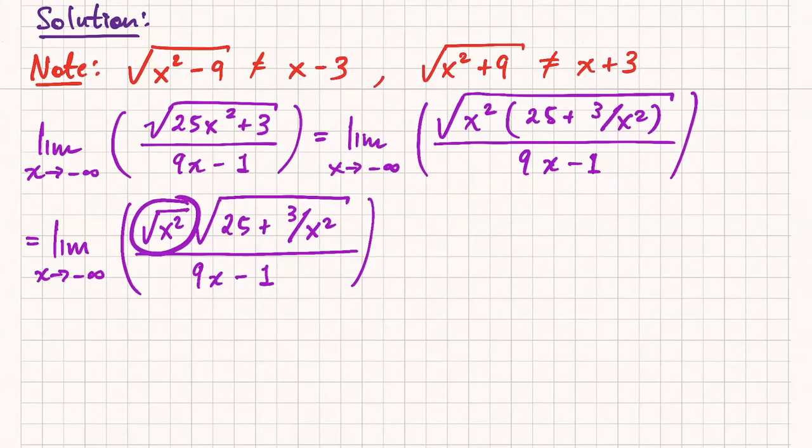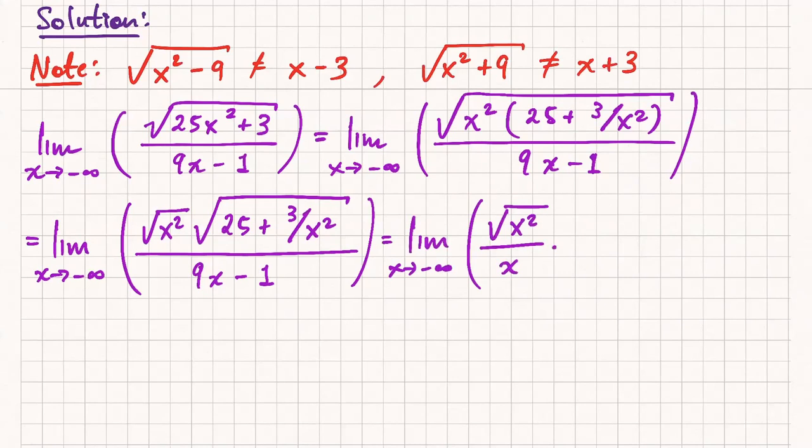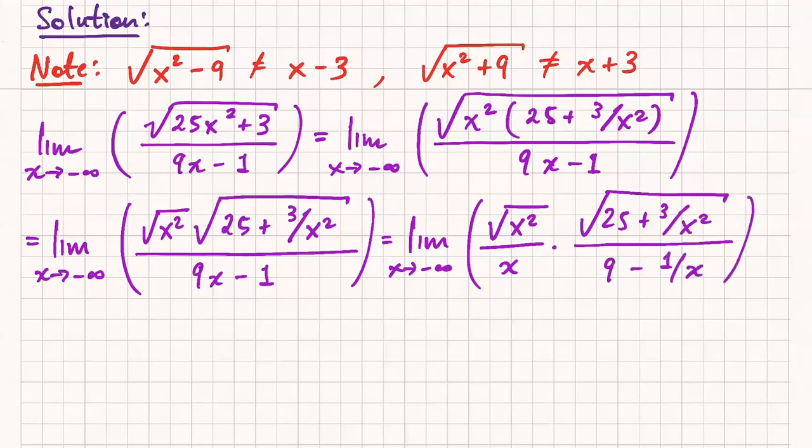Now I'm going to factor out the highest power of the denominator, which is just x in this case. The denominator is always the easy part. So up top, I have a square root of x squared, and down below, I'm factoring out an x. So what am I left with? Up top, I'm left with this square root. And down below, I'm left with 9 minus 1 over x. Again, so far, all I've done is algebra. There has been no calculus so far.